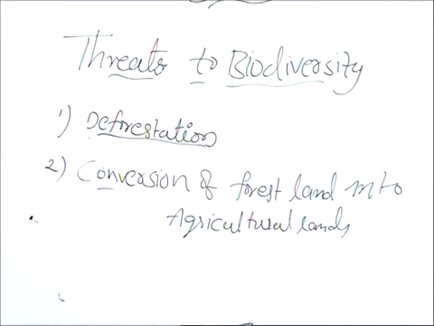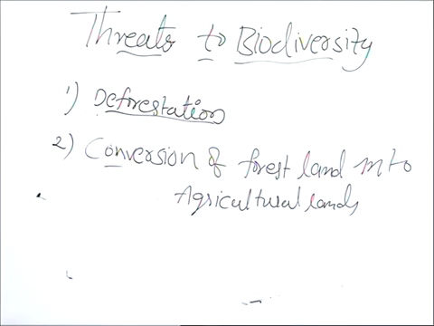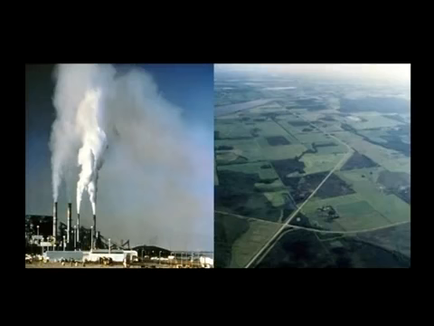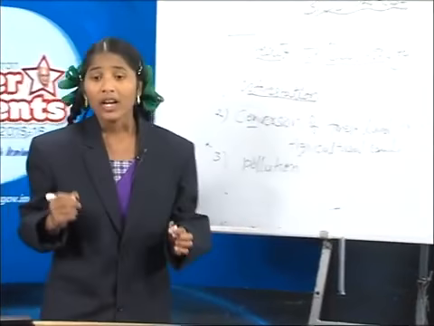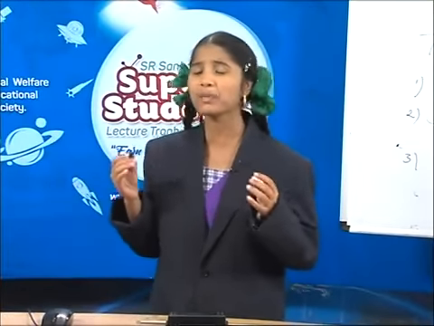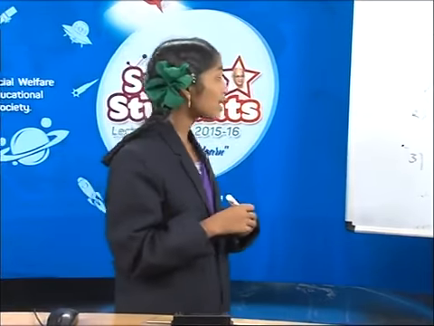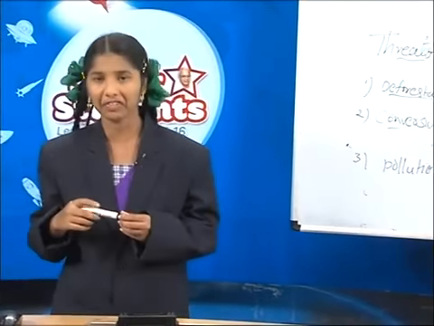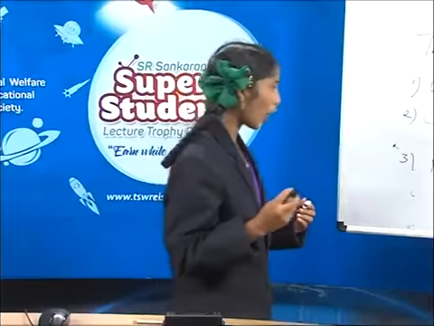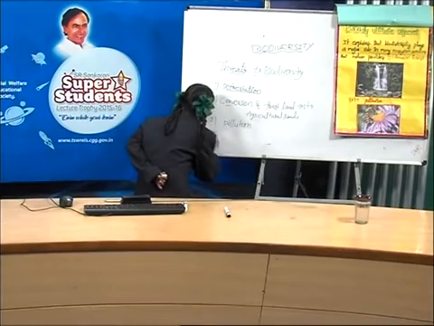And the third one is pollution. Look at this picture, friends. Pollution enhances the degradation of habitat and threatens the survival of many species, as the pollutants change the quality of the environment. And the fourth one is fragmentation.